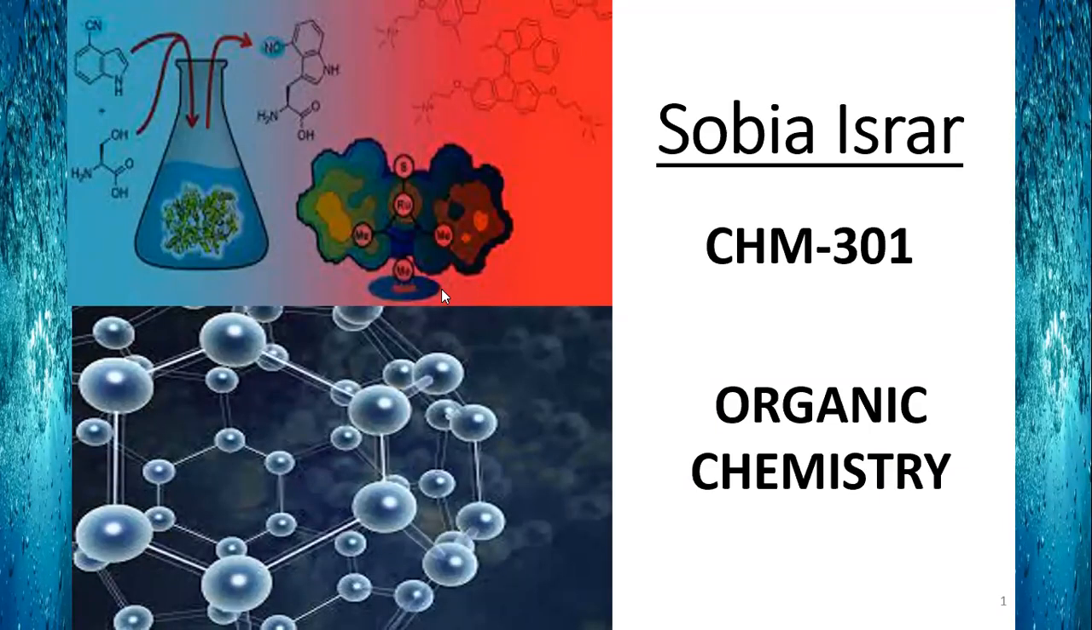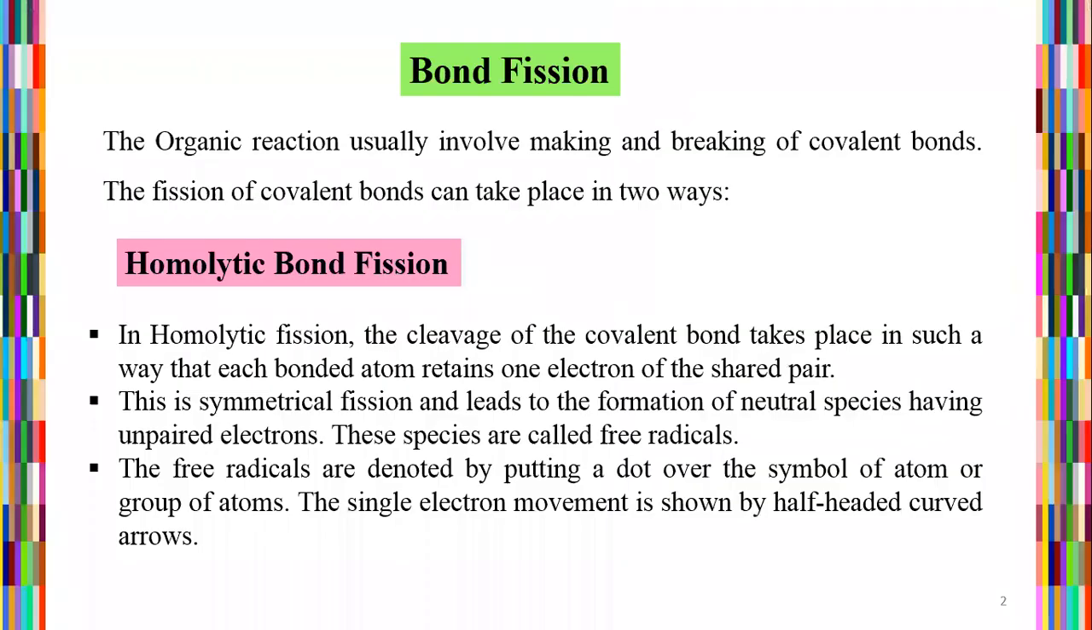Now we are discussing the basic concepts of organic chemistry. So let's start. The first one is bond fission. Organic reactions usually involve the making and breaking of covalent bonds. The fission of covalent bonds can take place in two ways. The first one is homolytic bond fission, and the second is heterolytic bond fission.